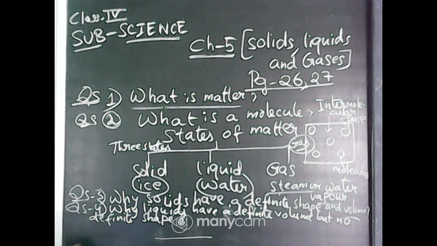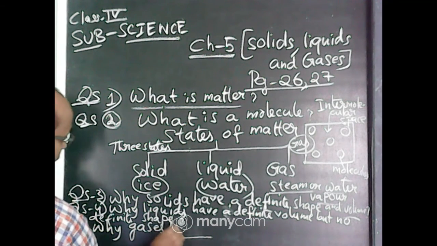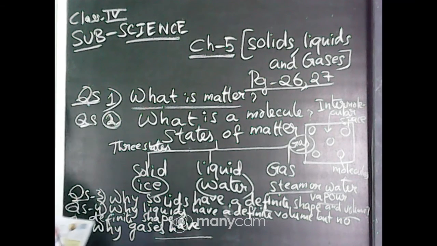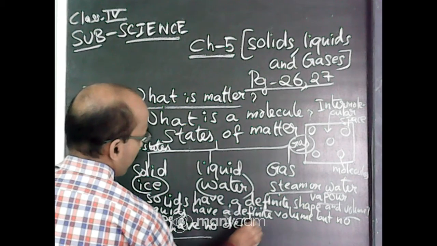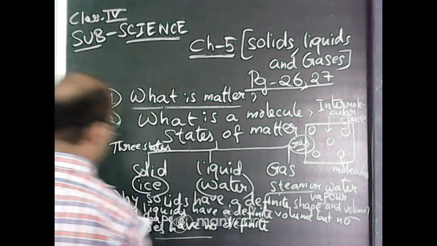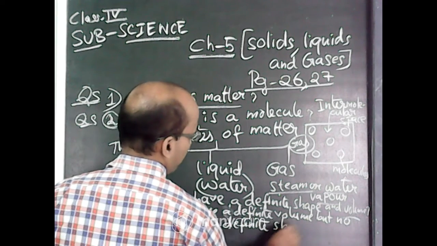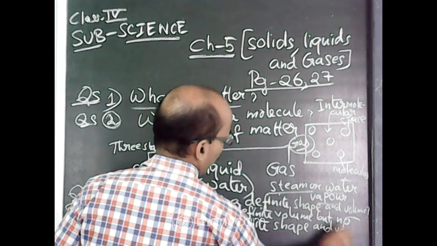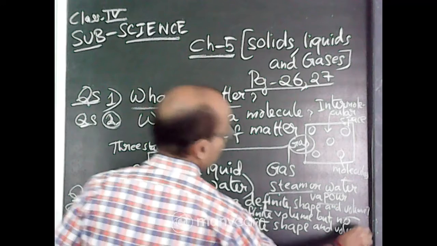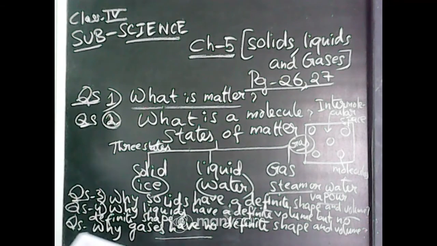You can write the question there. Why do gases have no definite shape and volume?